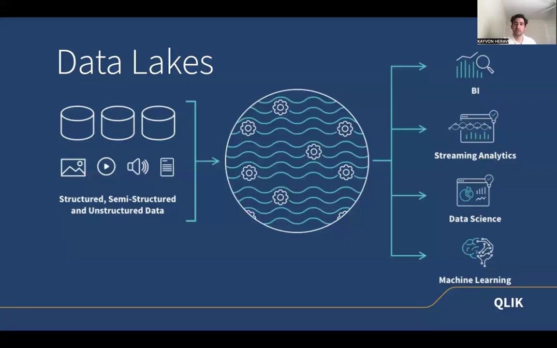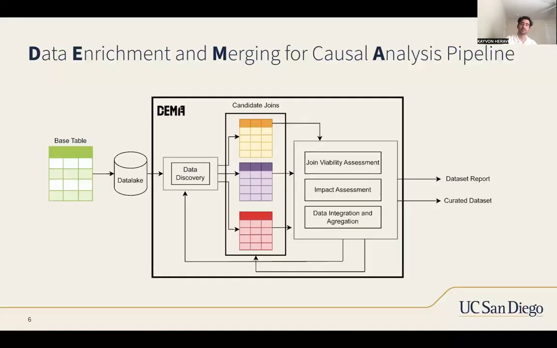One of the reasons why we are using this with data lakes is that data lakes are instrumental in modern applications. They allow for large storage of data in which we can apply analytic techniques, as shown in this graph, with streaming analytics, business intelligence, data science, and machine learning. Our goal is to query this large data lake, such as a New York City data lake, and find relevant tables for the purpose of causal analysis.